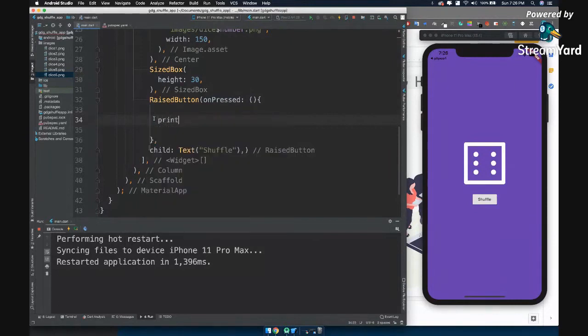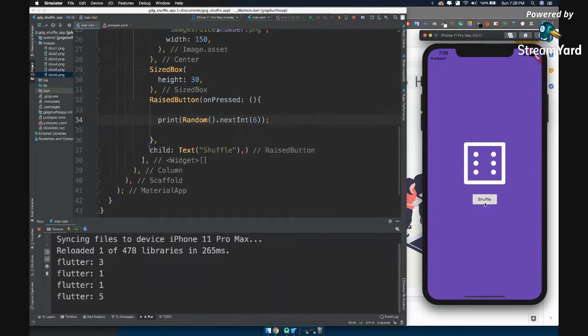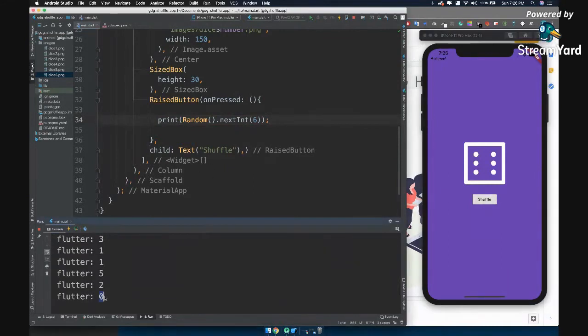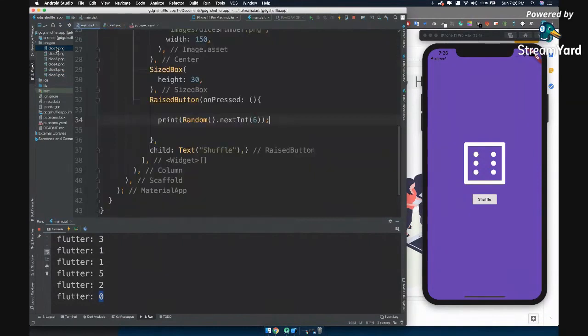So let's say print, let's write this, let's click hot reload, and let's click here. It is returning me 3. Once I click it, returning 1, 1, 5, 2, 0. Now you can see 0, but we don't have anything called as 0 here. Dice is 1. Either you can replace the number system called as 0, 1, 2, 3, 4, 5, or you can just say plus 1.